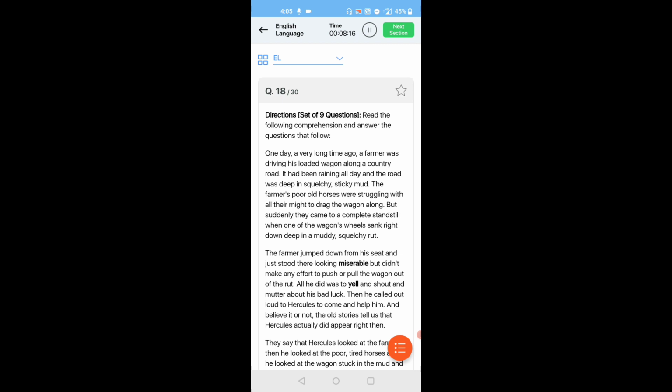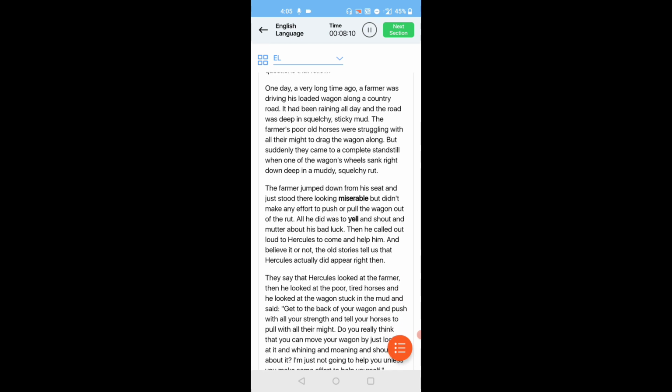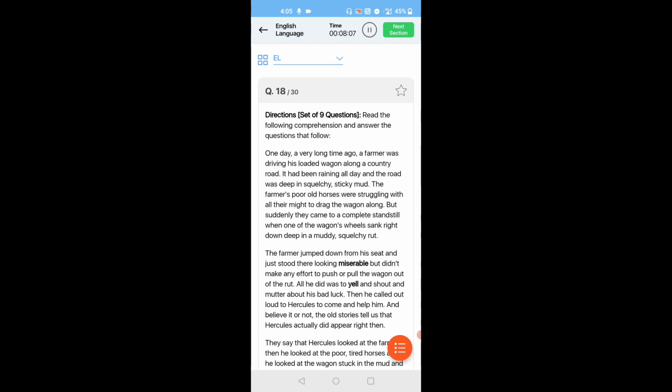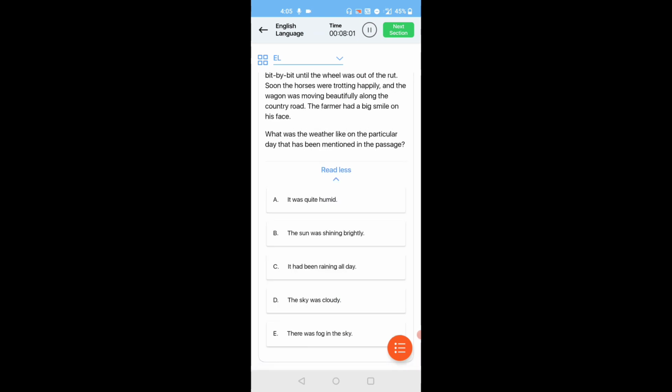What is the weather like on the particular day that has been mentioned in the passage? One day, a very long time ago, a farmer was driving his loaded wagon in the country. It had been raining all day. So it has been raining all day.